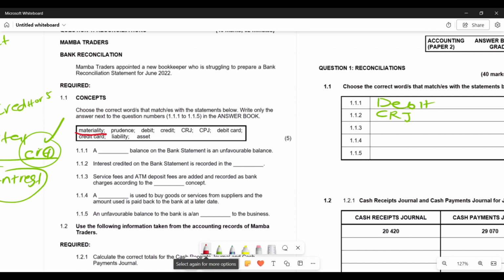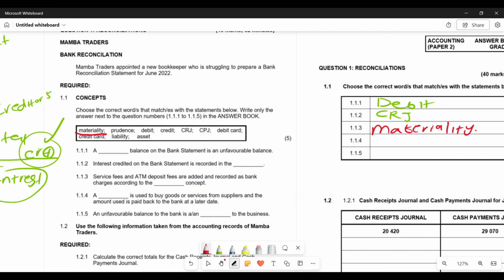Now these small costs such as bank charges, credit card levies, because these costs may not necessarily influence any decision, we're going to group them as our bank charges, right? So as a result, we're going to classify them as our bank charges instead of recognizing them separately in our books. So this is the materiality, right?